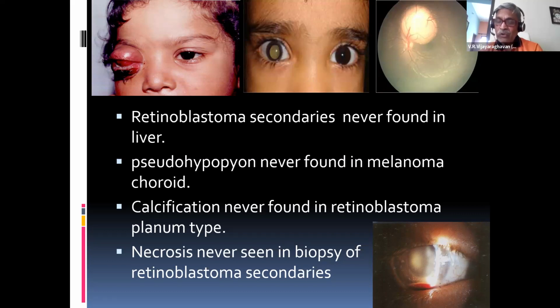But I told you now the growth patterns, endophytic and exophytic. Important point, I will tell you one important point. The tumor is increasing in size in endophytic and exophytic growth, whereas in the planum type, the tumor spreads along the retina, with no increase in size. That is why, the size is increasing means what? The blood supply may not be sufficient.